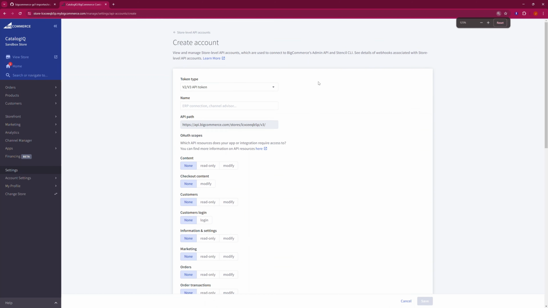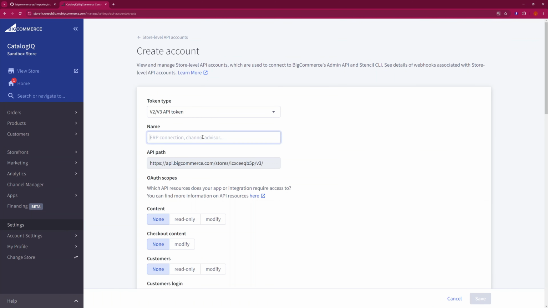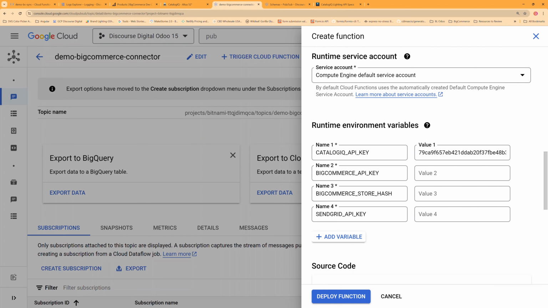We'll use the v2, v3 token and demo. Notice that that is our store hash. So let's copy our store hash and add it to our environment variables.